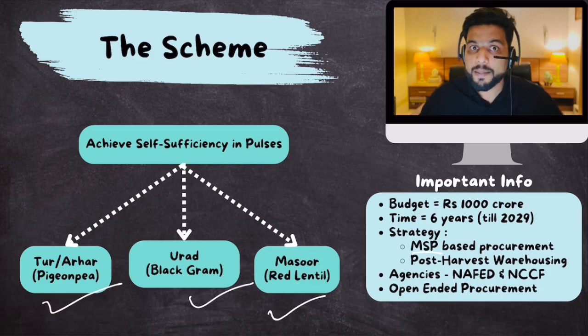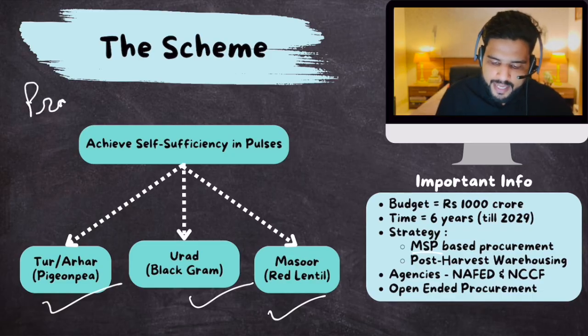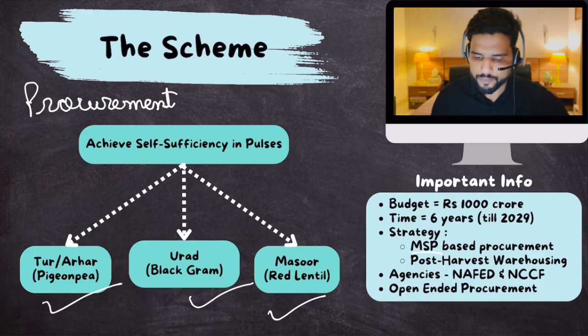Despite the fact that MSP is announced for pulses, Indian farmers are not that much in favor of pulses than they are of rice and wheat. And the reason for that is, well, procurement, like I said, is heavily biased in favor of rice and wheat. In fact, we follow two types of procurement.